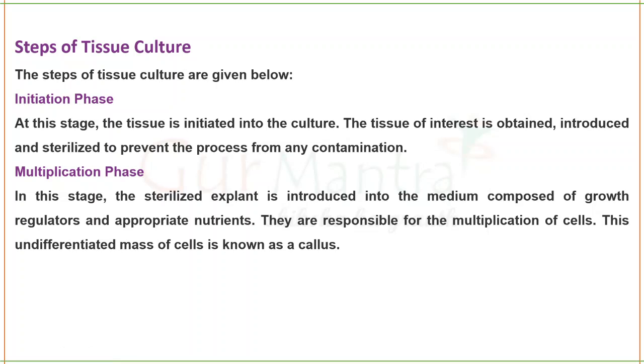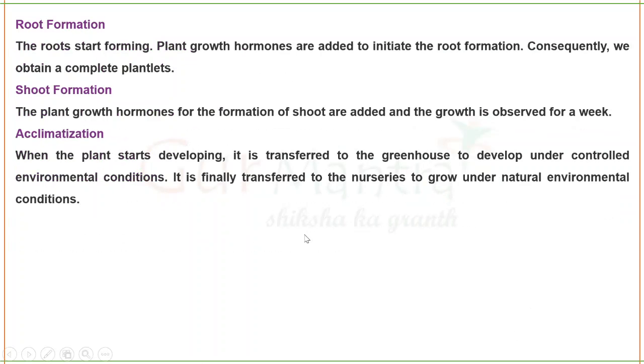Okay, second step is multiplication phase. The sterilized explant is now introduced into the medium where you will have all the growth regulators, hormones and nutrients. Now the multiplication of cells will happen, an undifferentiated mass of cells. Okay, now the cells are growing but they have not attained any fate. They are not differentiated into any organ. So until then it is called callus.